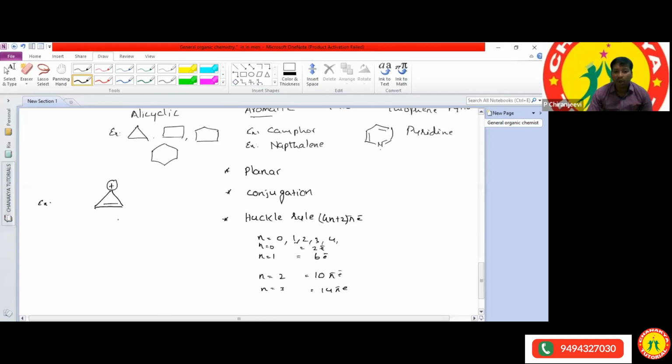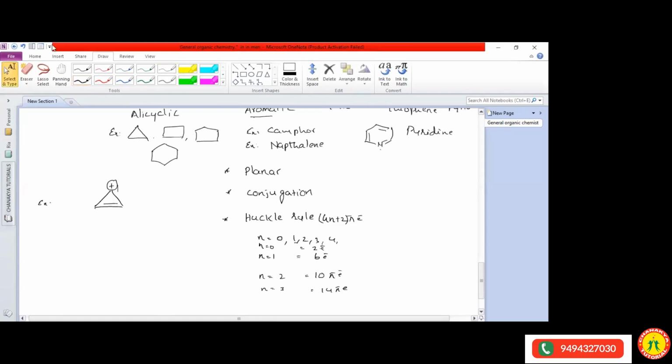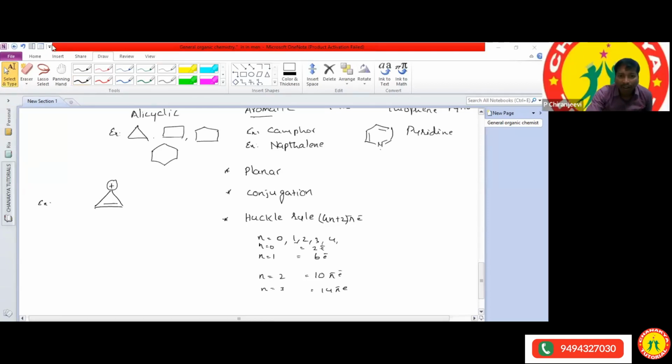What is meant by the non-aromatic? Which does not have these three. Sai Akshit.